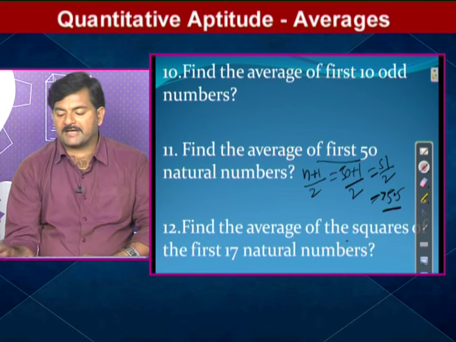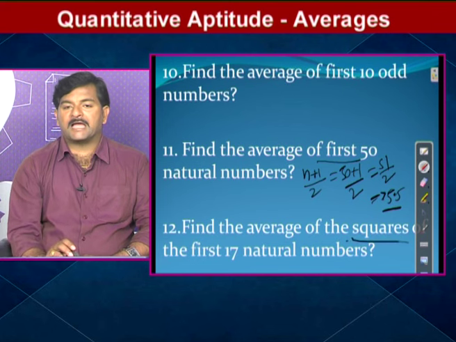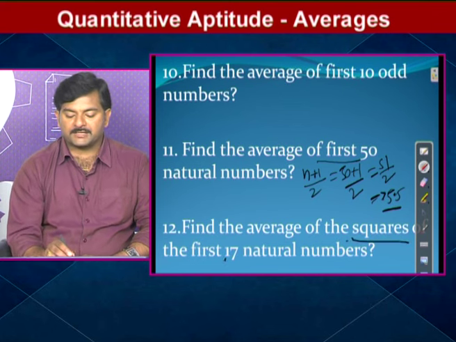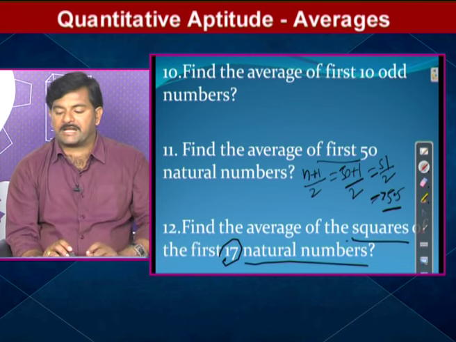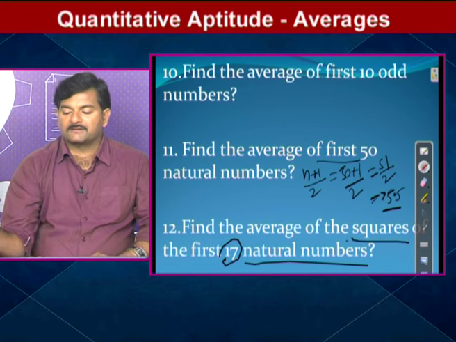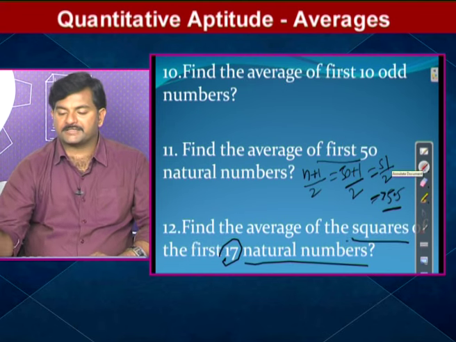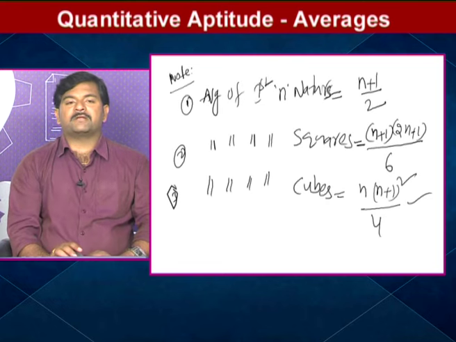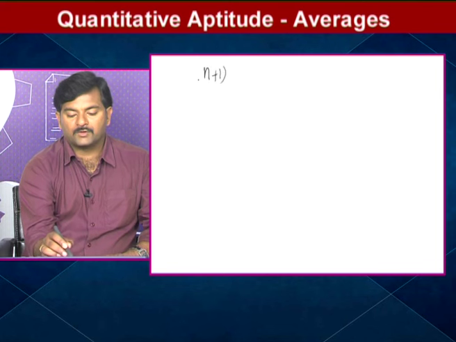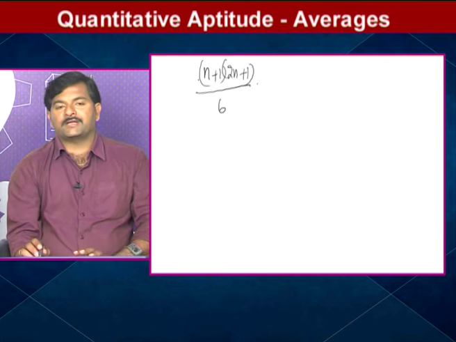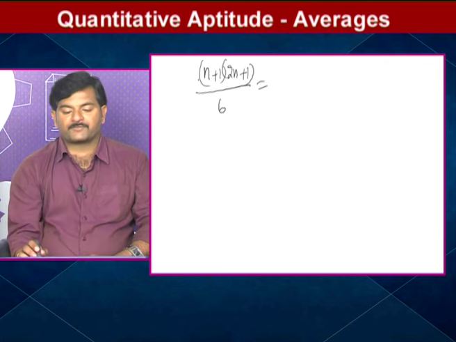Now focus on this. Find the average of the squares of the first 17 natural numbers. We have a separate formula to find the average of this. Since it is squares, the formula is n plus 1 into 2n plus 1 by 6. Where n equals how many is given? First 17.